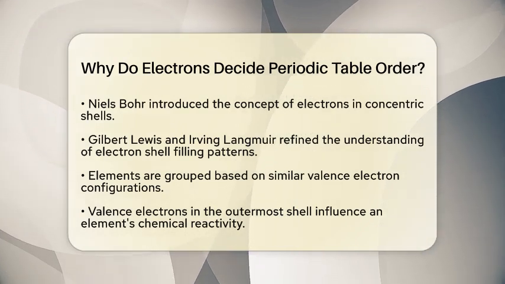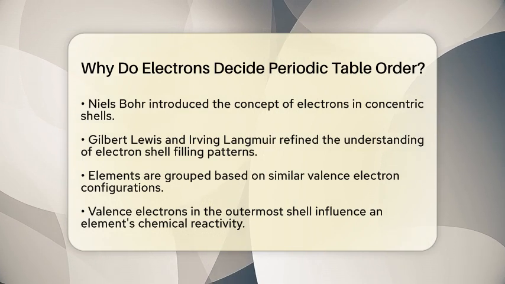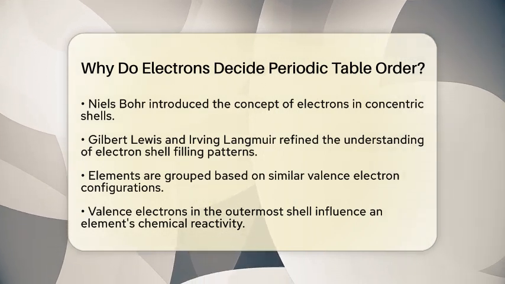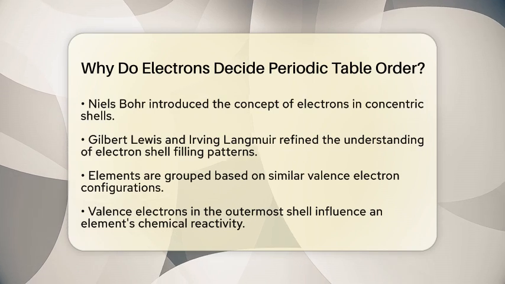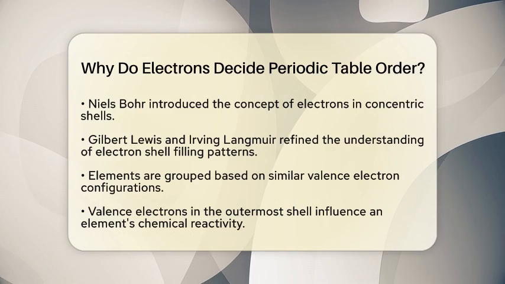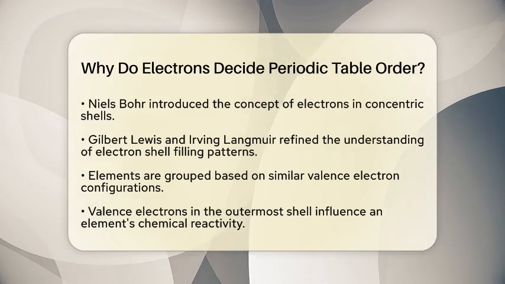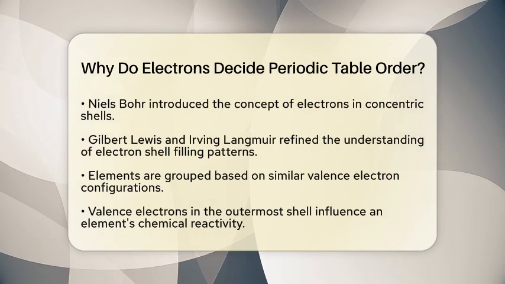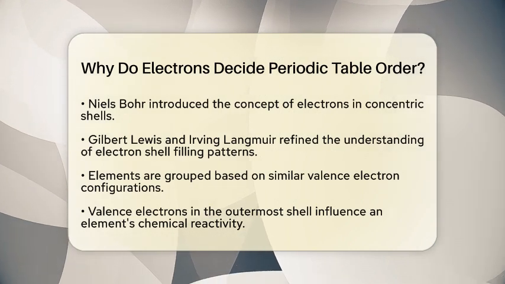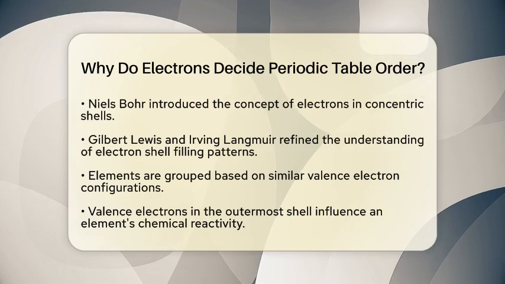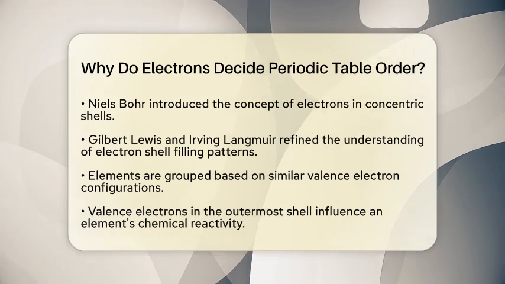Elements are grouped in the periodic table based on similar valence electron configurations. Valence electrons are the electrons in the outermost shell, and they play a significant role in determining how an element reacts chemically. For instance, elements in group 1 have one electron in their outer shell, making them highly reactive metals. This pattern of properties arises because, as electrons fill shells and subshells, elements with similar configurations appear again.